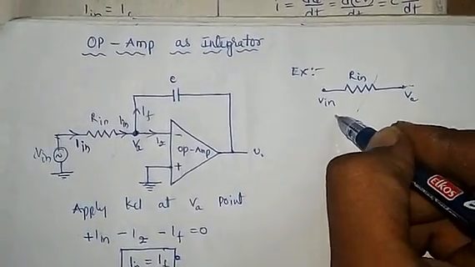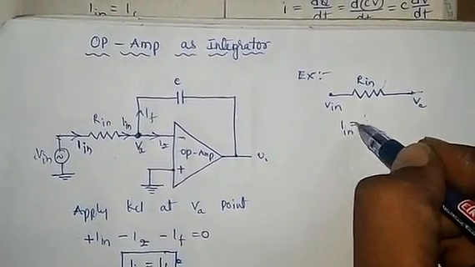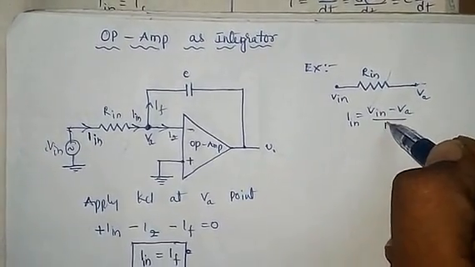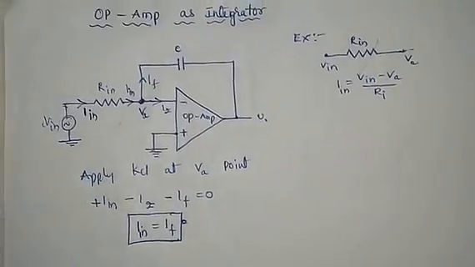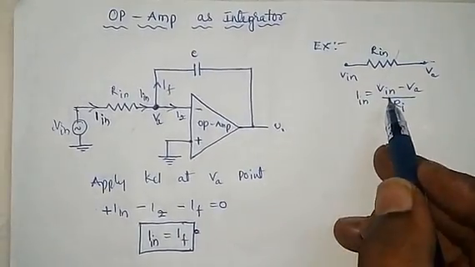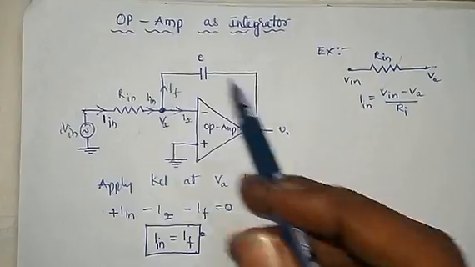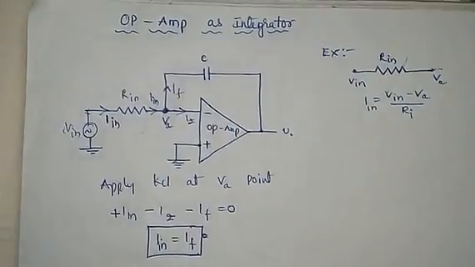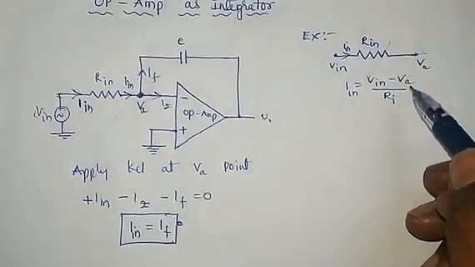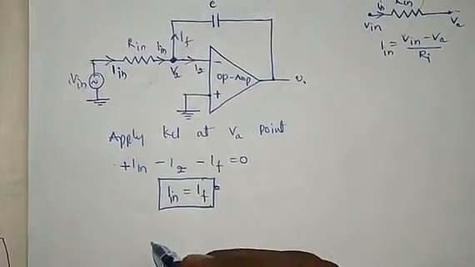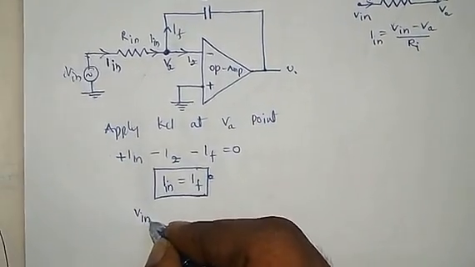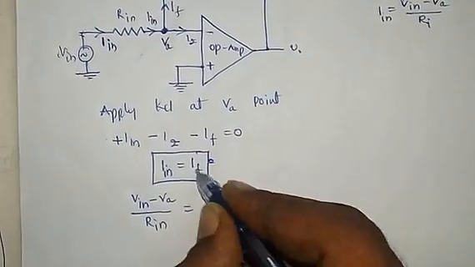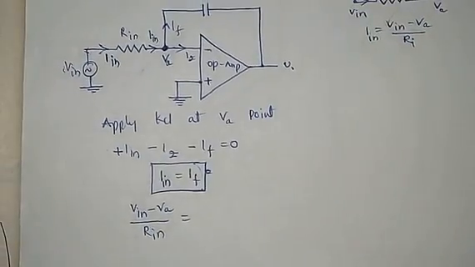Therefore In is equal to Vin minus VA by Rin. Substituting these values in this equation, Vin minus VA by Rin is equal to If. So we have to find the feedback current.